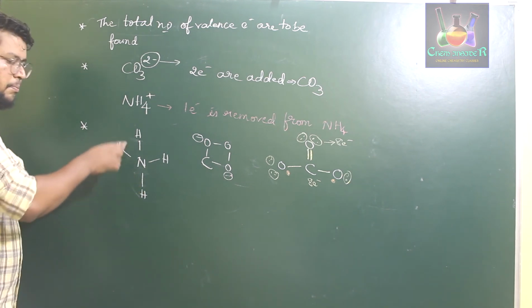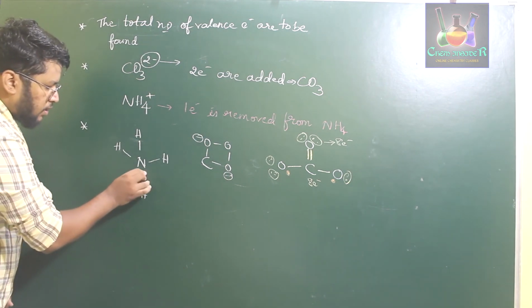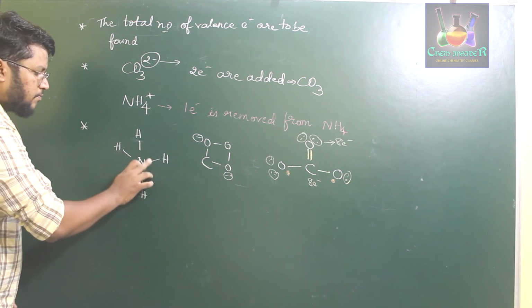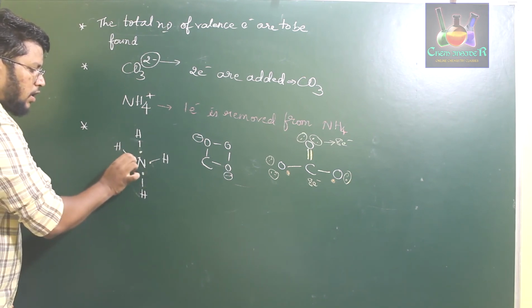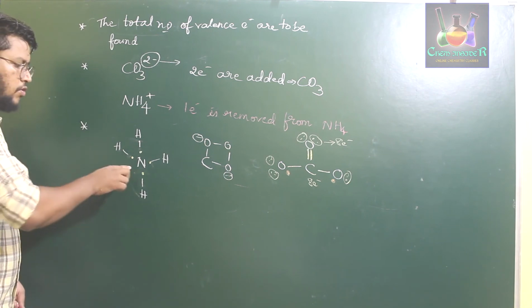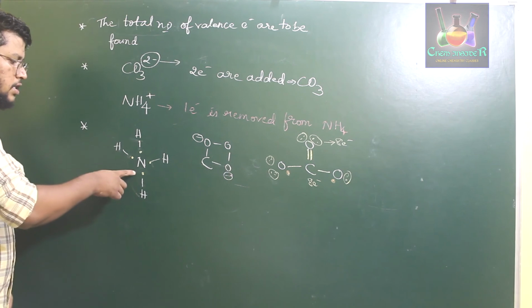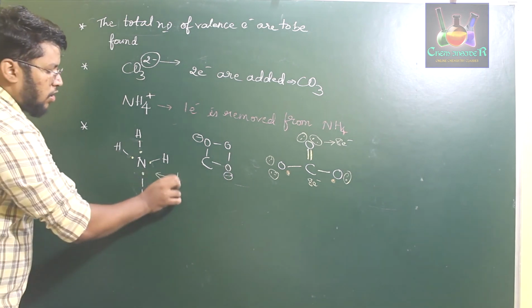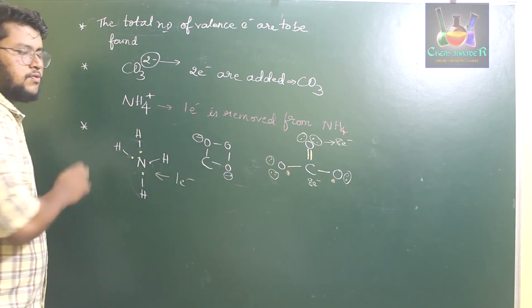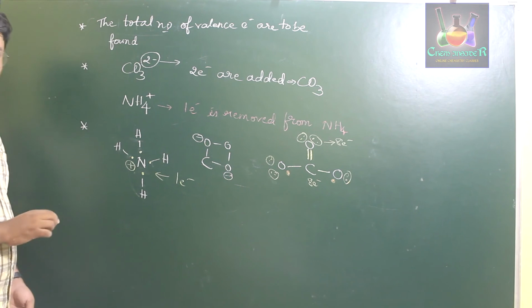So if you break down this bond, this is 1 electron of nitrogen, 1 of nitrogen, 1 of nitrogen and 1 of nitrogen. Usually nitrogen should carry 5 electrons when it is not bonded. Since there are just 4 electrons now in this nitrogen species, it has lost 1 electron. That means 1 electron is removed, therefore it carries a positive charge.